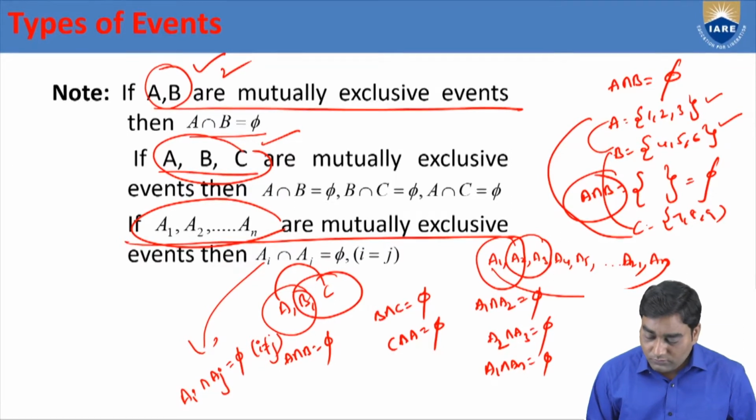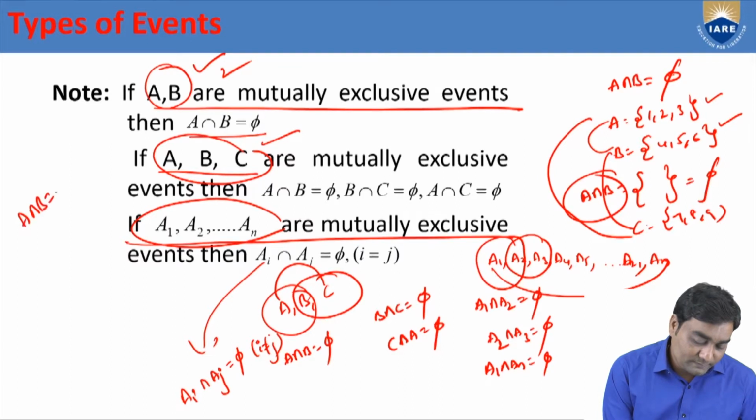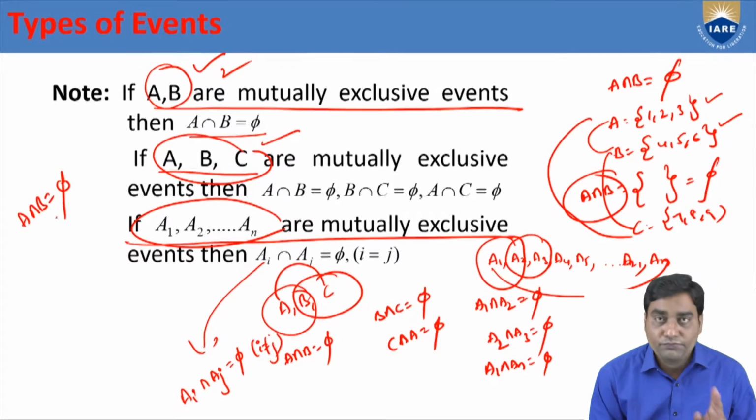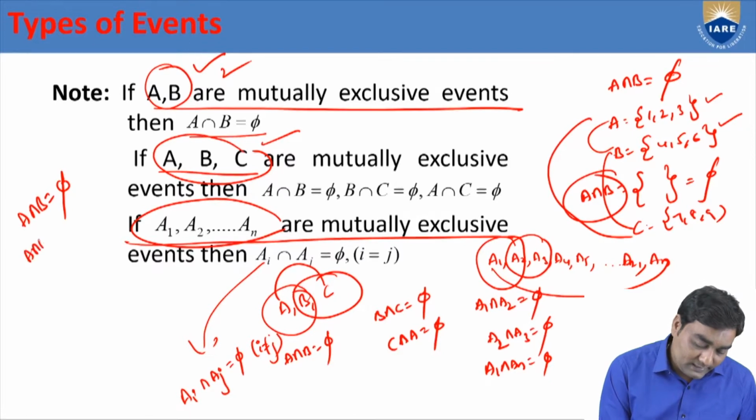So therefore, what we have concluded in this slide, A intersection B is phi. If you have two events, three events, A intersection B equal to phi, B intersection C equal to phi, C intersection A equal to phi.